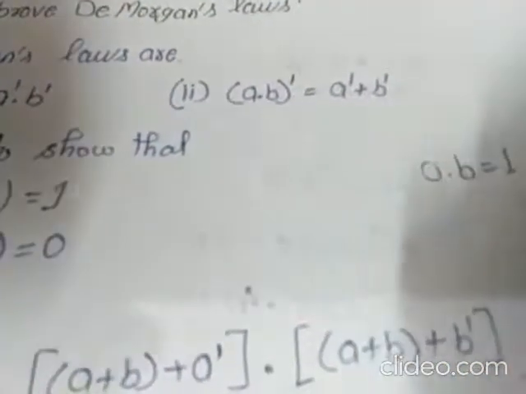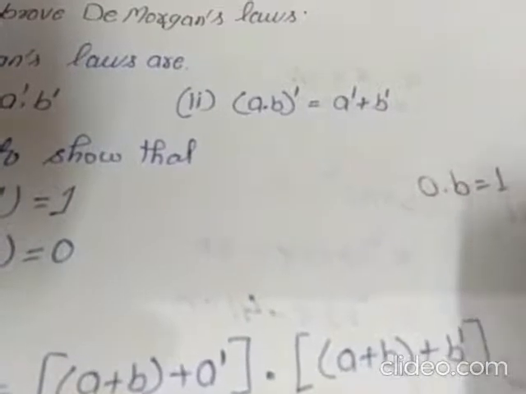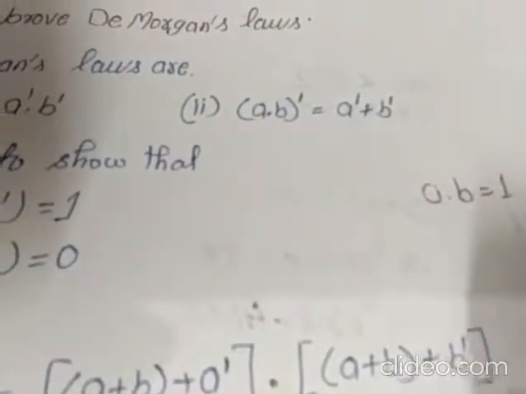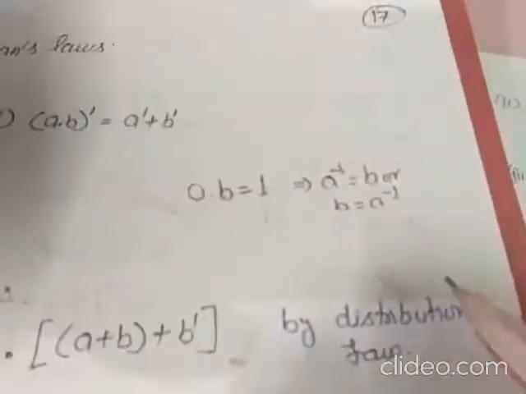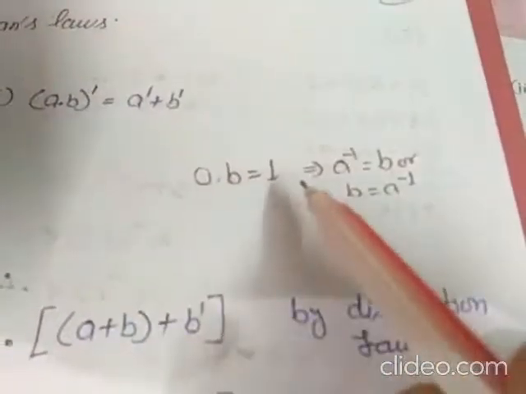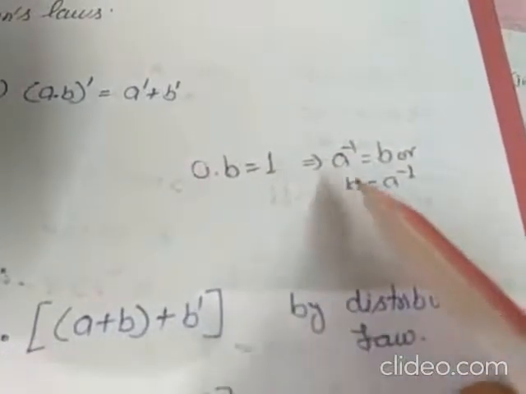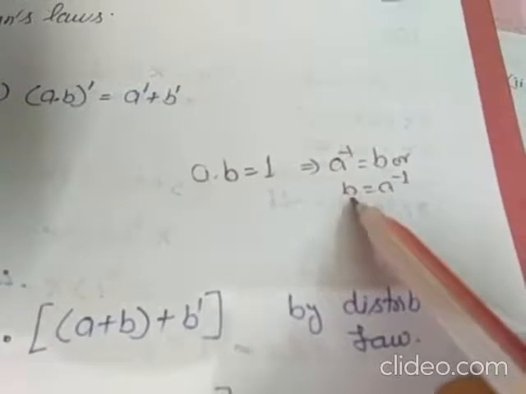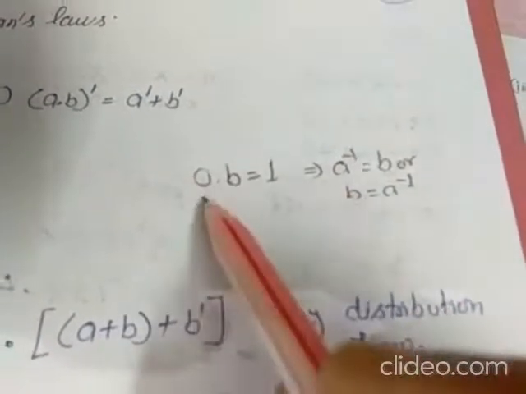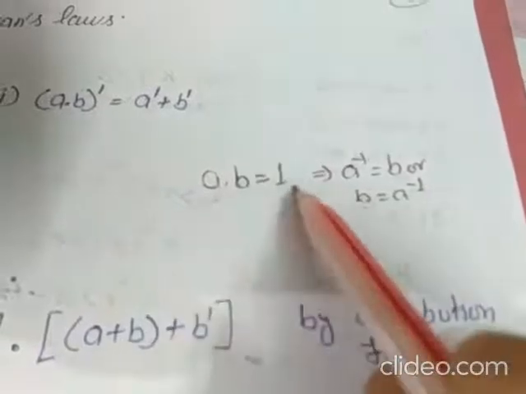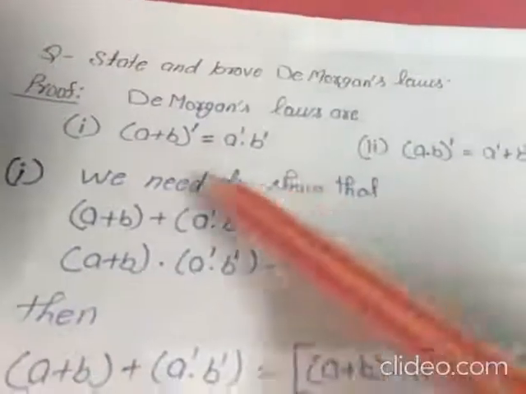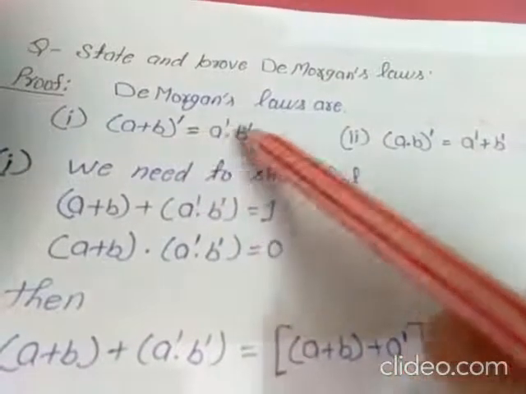We know that if a dot b is equal to identity, this implies a inverse is equal to b, or b is equal to a inverse. If a dot b is equal to 1, then a inverse is equal to b, or b is equal to a inverse. So to show De Morgan's law, we will use this form of the theorem. Here we have to show that (a plus b) dash is equal to a dash dot b dash.